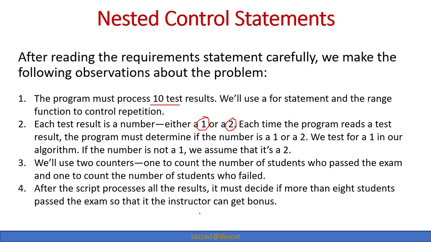So there is a condition given that if more than 8 students pass the exam, then the instructor is going to get some bonus. But if it is not, then nothing happens, or there will be some other consequences as well. So let us implement this code also.